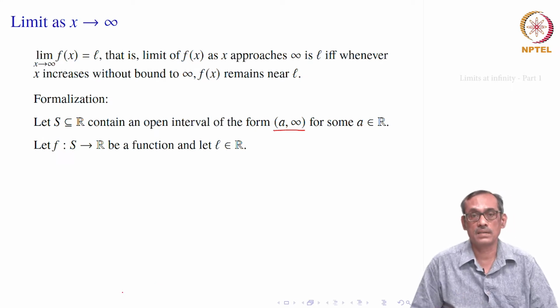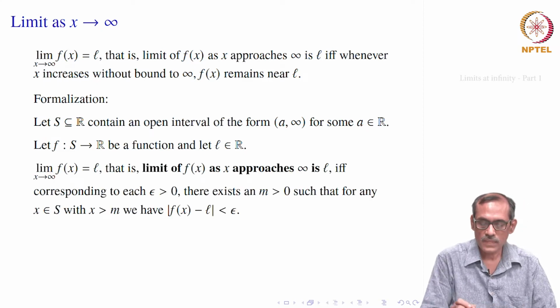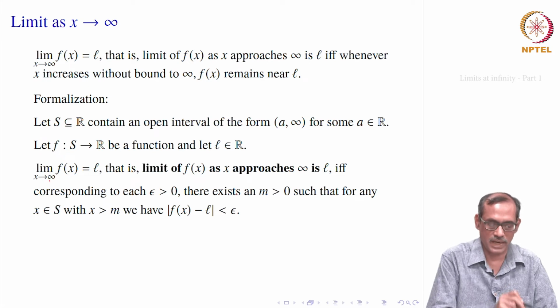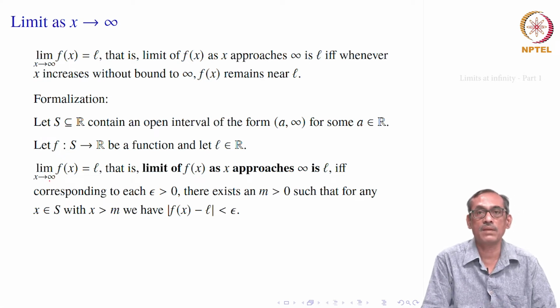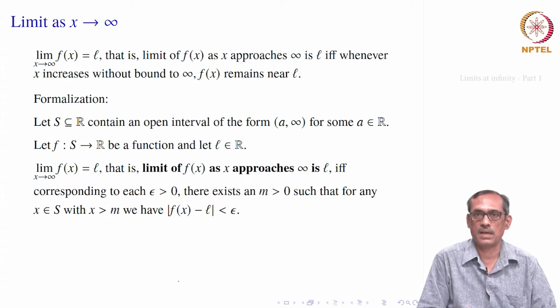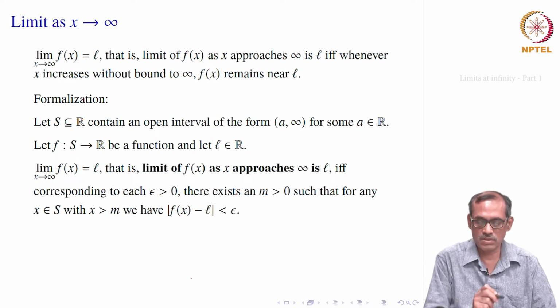As you recall in the definition of limit, suppose instead of infinity it is c, and we want c minus, limit of f x equal to L when x goes to c minus, left sided limit. In that case, what you will do? You will say corresponding to each epsilon greater than 0, there exists a left neighborhood of c, c minus delta to c, such that when x lies in this c minus delta to c, mod of f of x minus L should be less than epsilon. That would have been the definition when it is c minus.